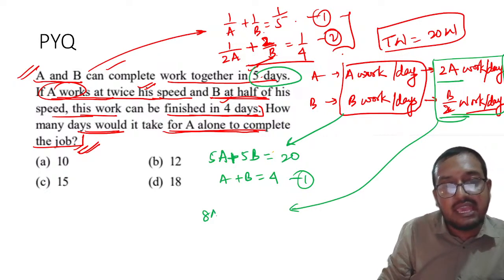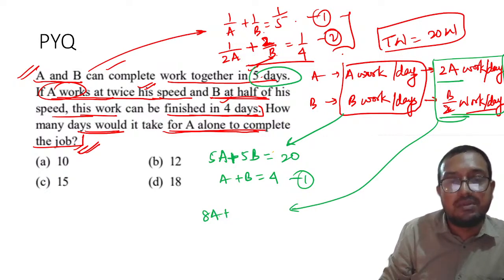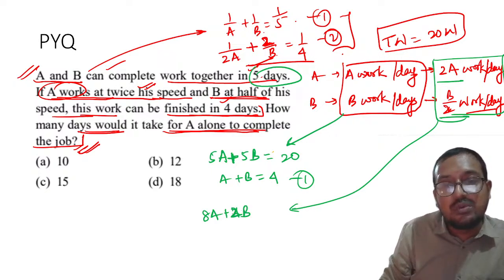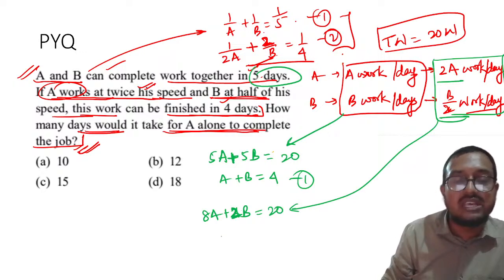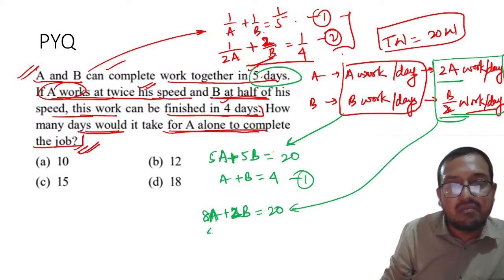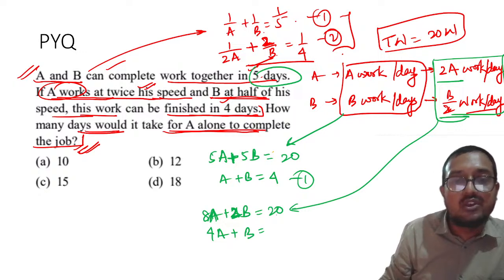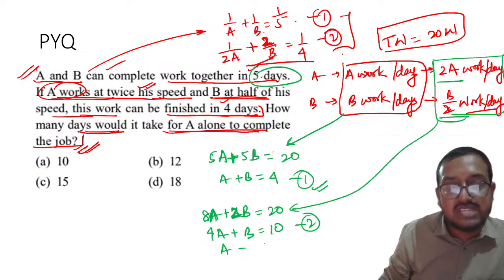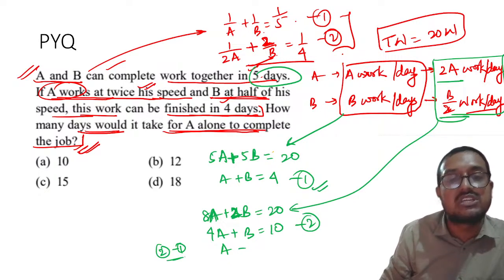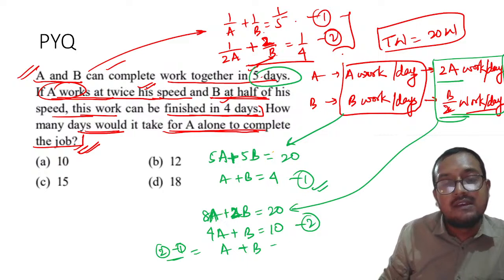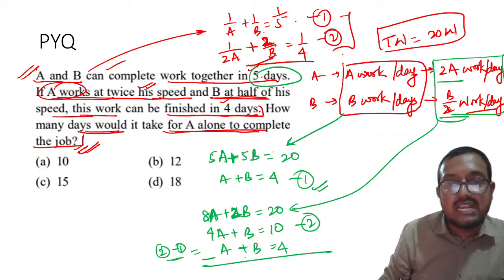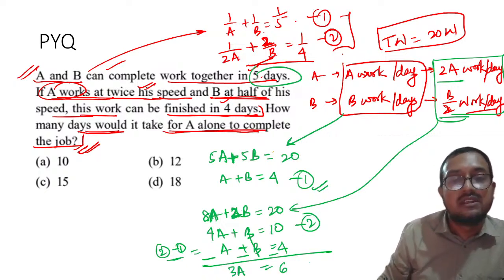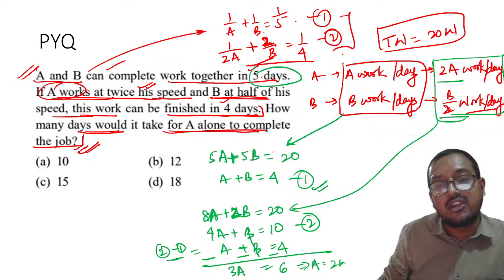So this will become 8A plus B by 2 into 4, so 4 into B by 2, that means 2B, is equal to again 20. If I take out common, it will become 4A plus B is equal to 10. Now my dear students, this is the second equation and this is the first equation. Let me subtract the first equation from the second. That will give me 3A is equal to 6. This implies that A is equal to 2 work per day.